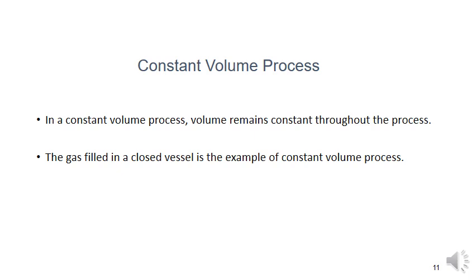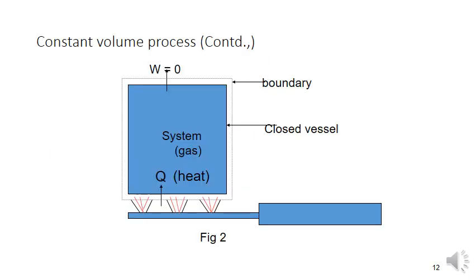Since the volume of the system cannot change during the process, the work done by the system is also equal to zero. In a closed vessel, the inside is called the system, and the outside is called the surroundings. What separates the system and surroundings, an imaginary or real boundary, is called the boundary.